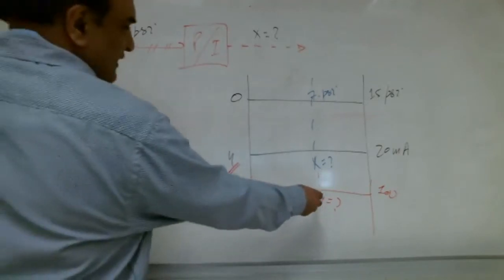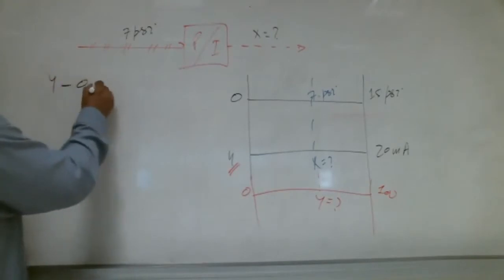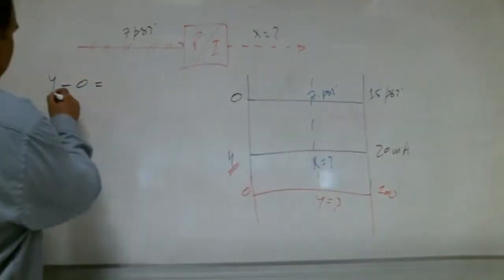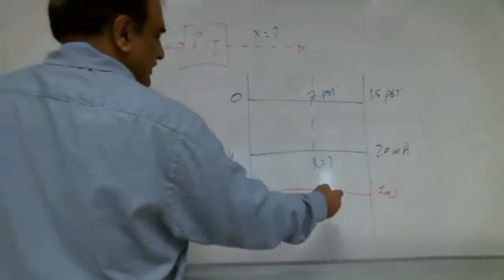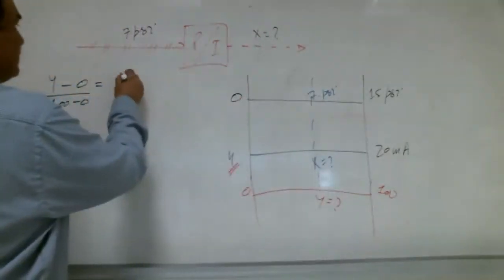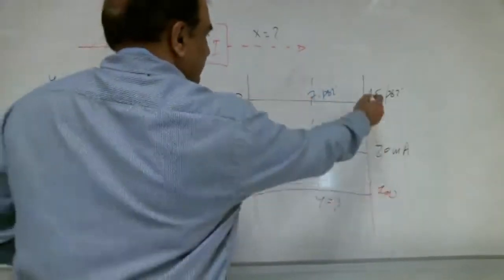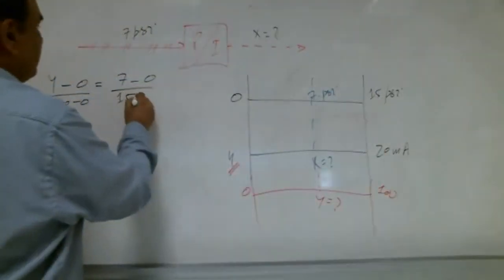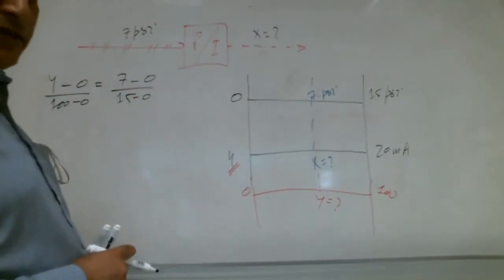So now we need to find the y, right? So y minus 0 over 100 minus 0 is equal to... What is in front of y? 7. 7 minus 0 over what is in front of 100? 15. 15 minus 0. Right, Shabab?